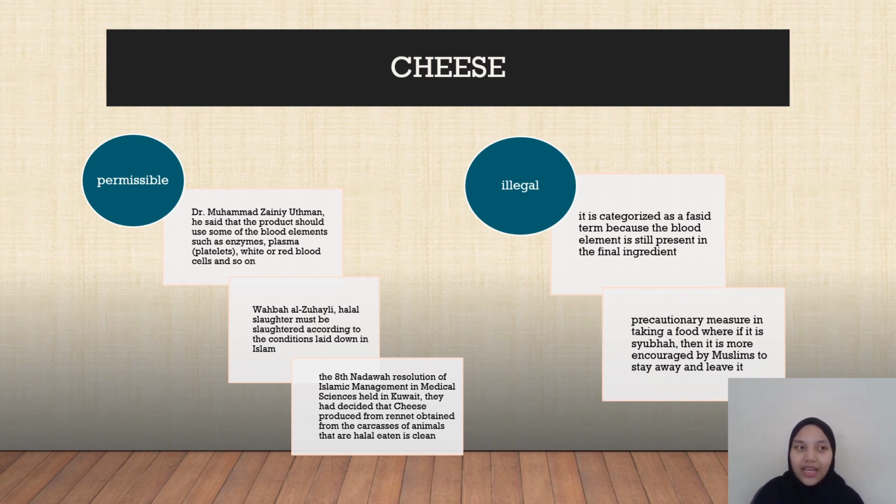So contemporary scholars take this view based on the method of Sadd al-Dhara'i, which is to close the door of evil in the production of food products. This is also a precautionary measure in taking food, where if it is shubha, then Muslims are encouraged to stay away from it and leave it.